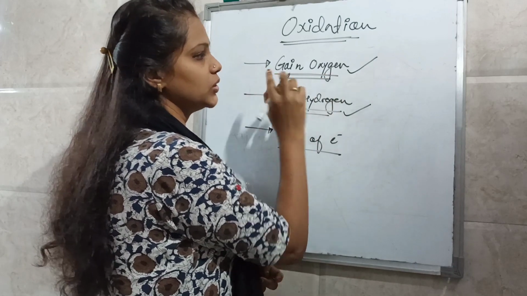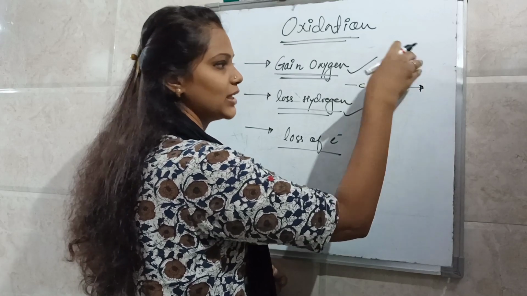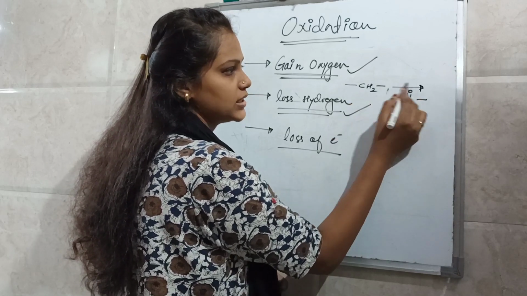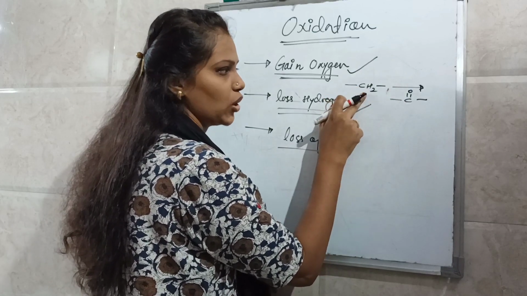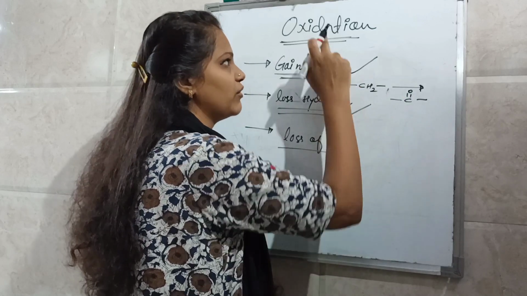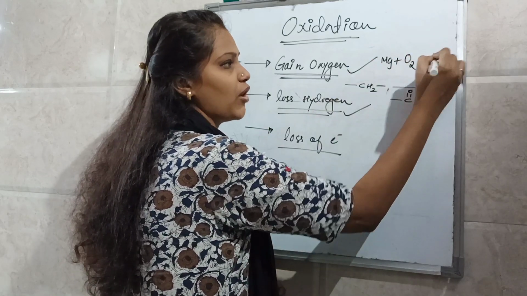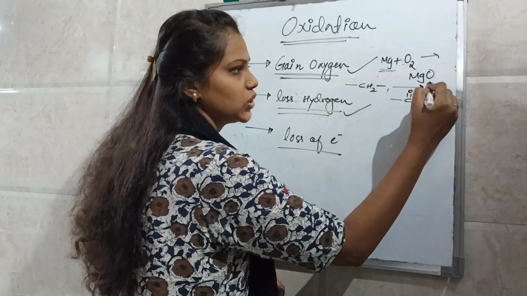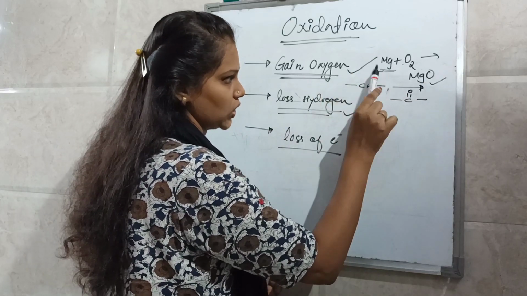Suppose in a molecule the CH2 group is converted, by some reaction, into a carbonyl group, that means oxygen is being gained, right? For example, both things appear in this example: loss of hydrogen is taking place and gain of oxygen is also taking place. So this is also an example of oxidation. Suppose you have magnesium and you treat it with oxygen, it will form magnesium oxide. As magnesium is gaining oxygen, it is considered an oxidation.